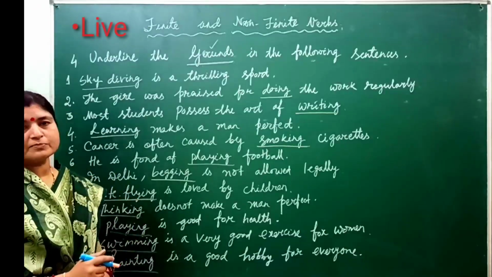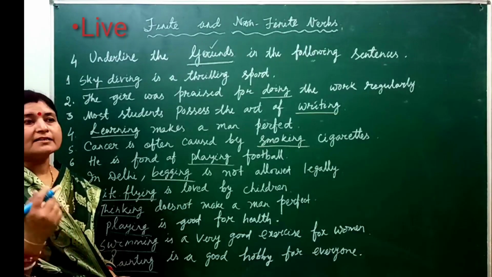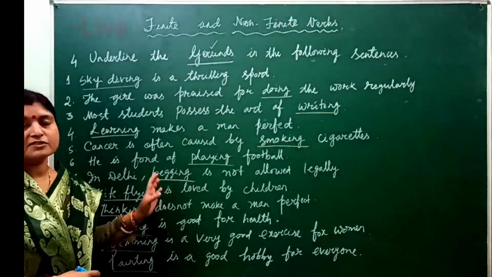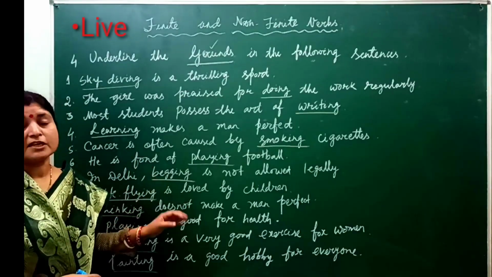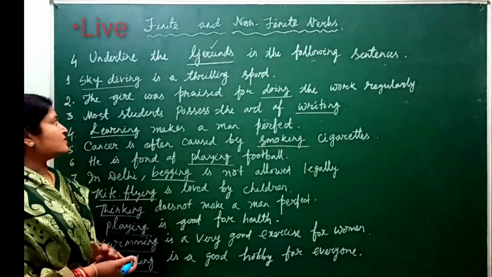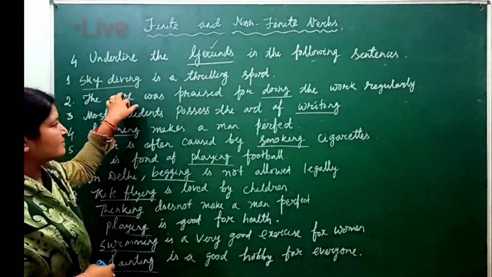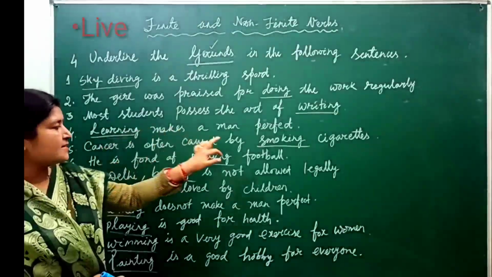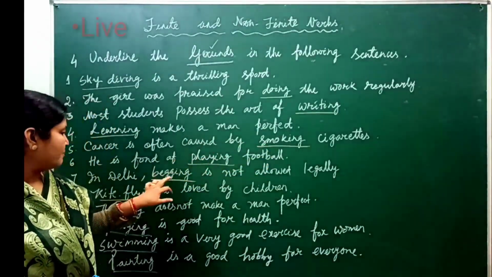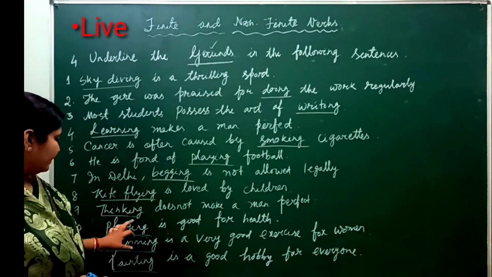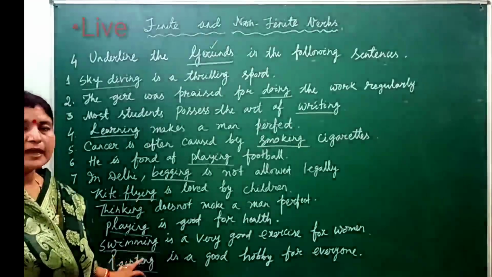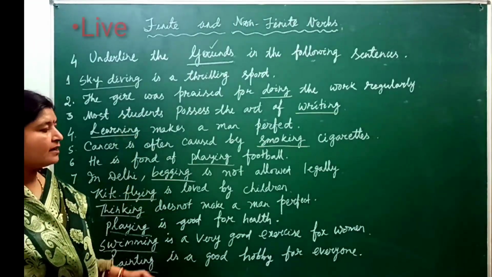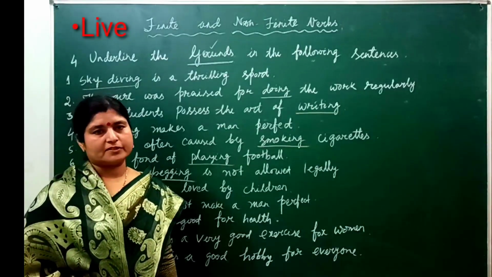So, these are the gerunds. These are verbs, but they act as the subject or object or noun in the sentence. So, they are known as gerunds. Like skydiving, doing, writing, learning, smoking, playing, begging, kite flying, thinking, playing, swimming, and painting. So, these are known as the gerunds. Okay?